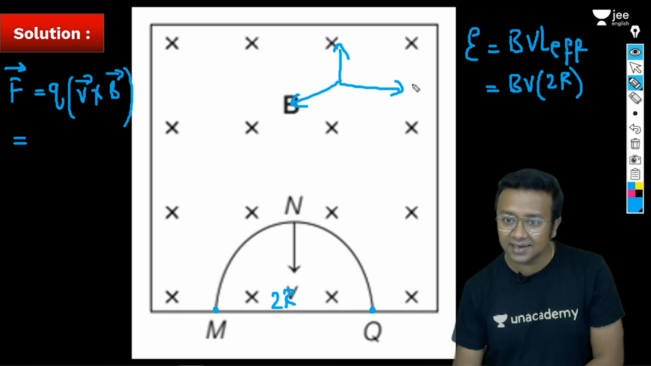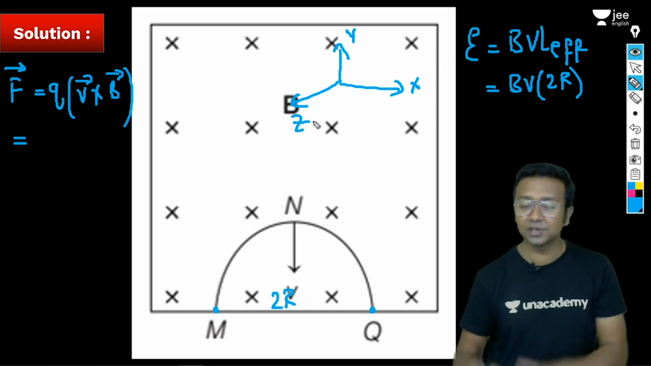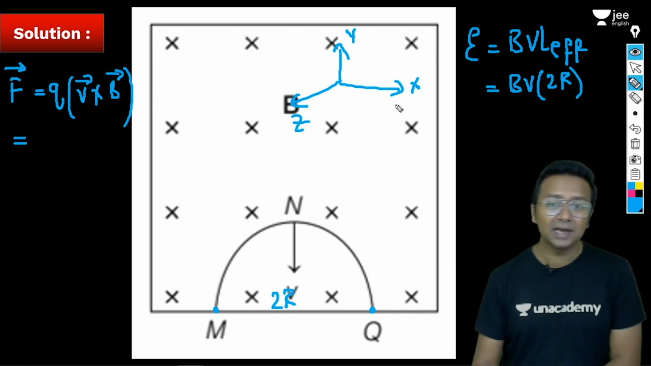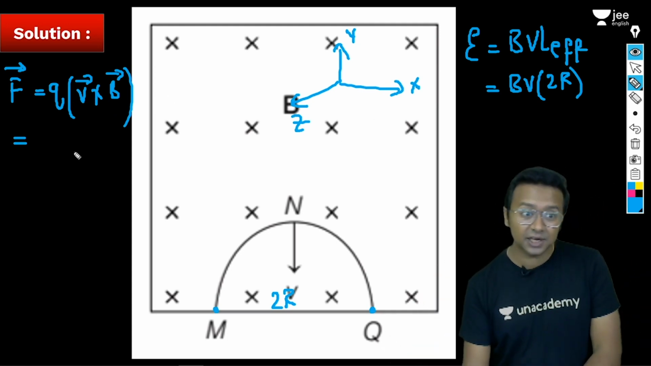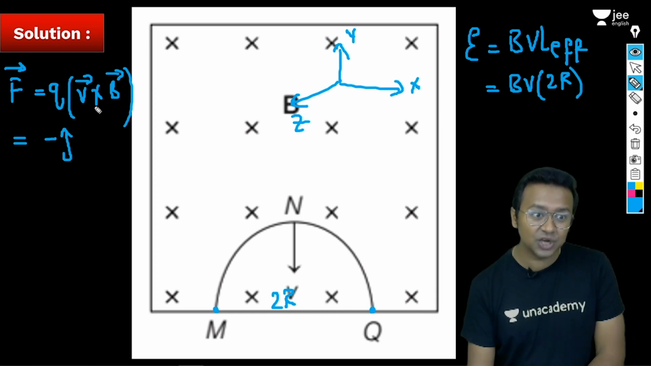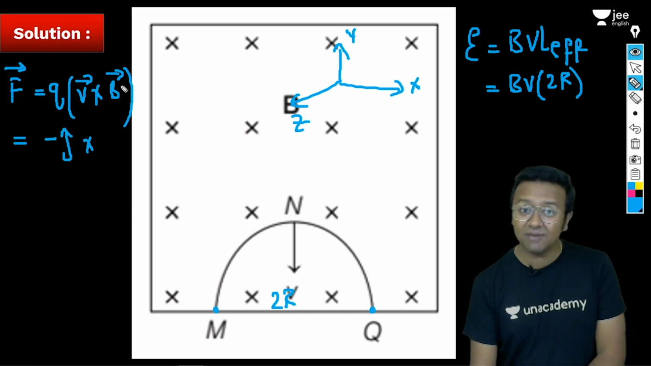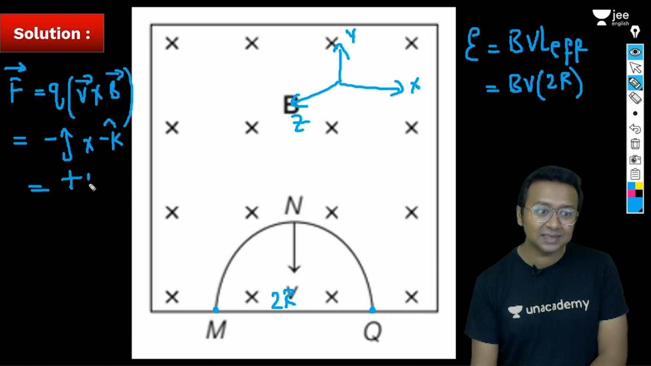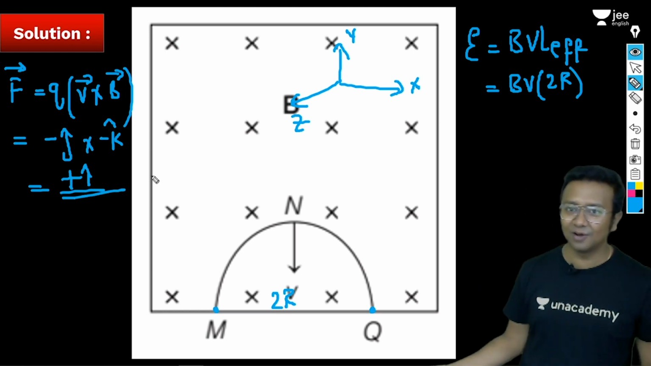So this is the convention that we are following for this particular question. The conventions can change from question to question. Remember that. Now, velocity is in which direction? Minus j cap, cross your B vector. B vector is along minus k cap. So minus minus will become plus, and j cross k is equal to what? Plus i cap. Wow, the question is solved now.